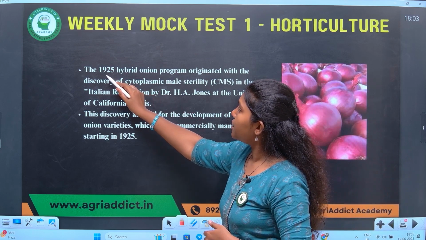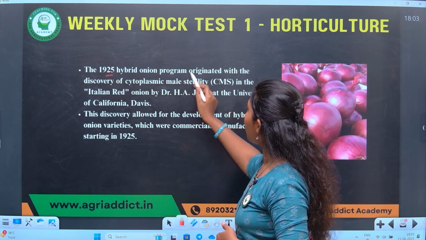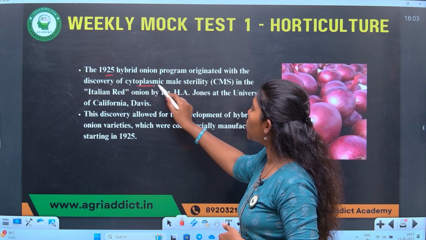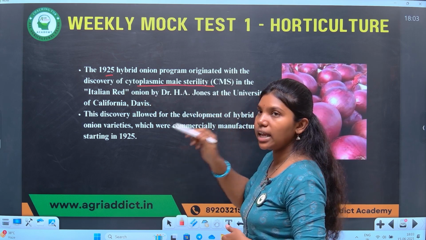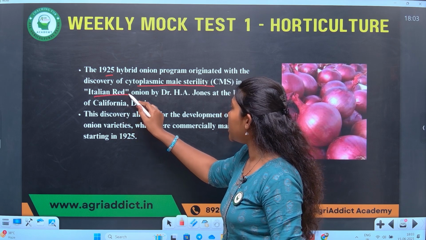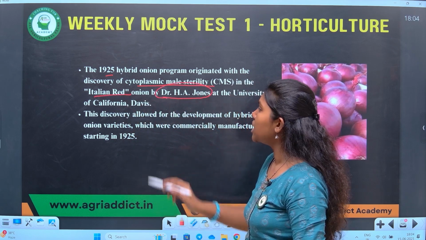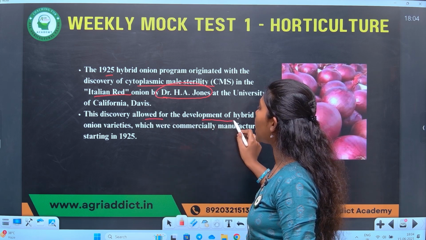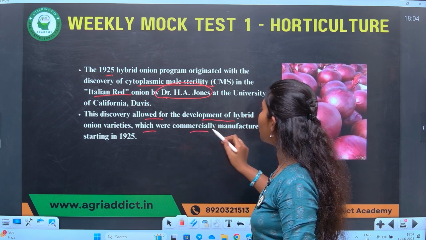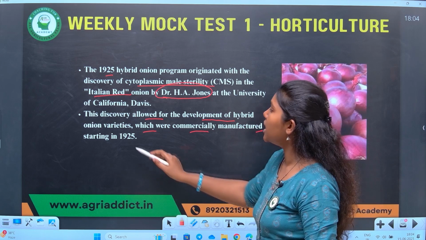in 1925, the hybrid onion program originated with the discovery of cytoplasmic male sterility in Italian red onion by Dr. H.A. Jones at University of California. This discovery allowed for the development of hybrid onion varieties which were commercially manufactured starting in 1925.